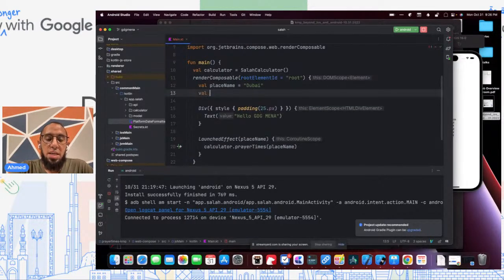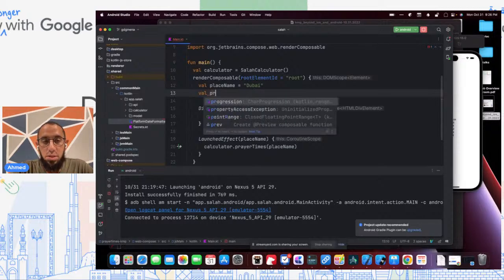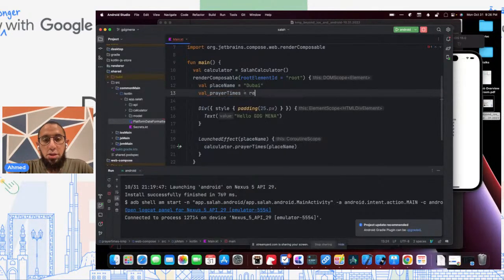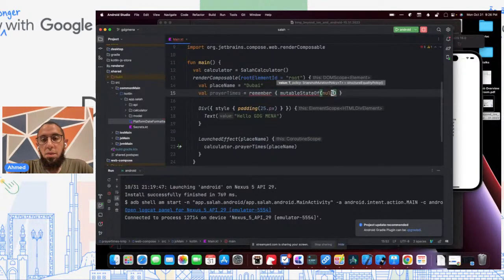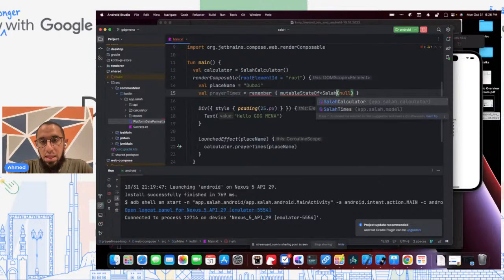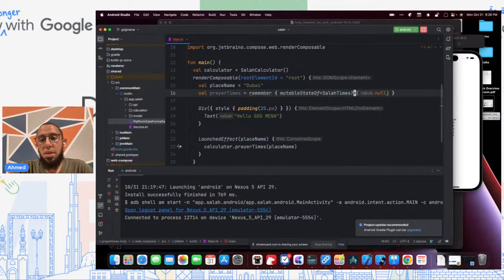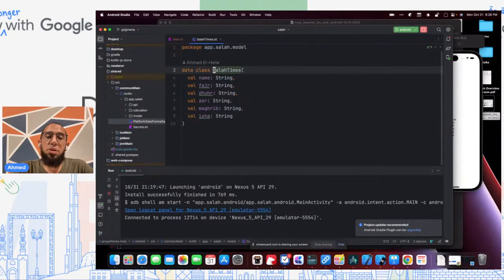And so what we really need is a state of the current prayer times. So we're going to do prayerTimes is a remember mutableStateOf, and we'll start off as null. The type of this will be an optional SalahTimes variable. This is what the API's calculate method returns. It's a simple data class with the name of the city and the 5 prayer times there as strings.